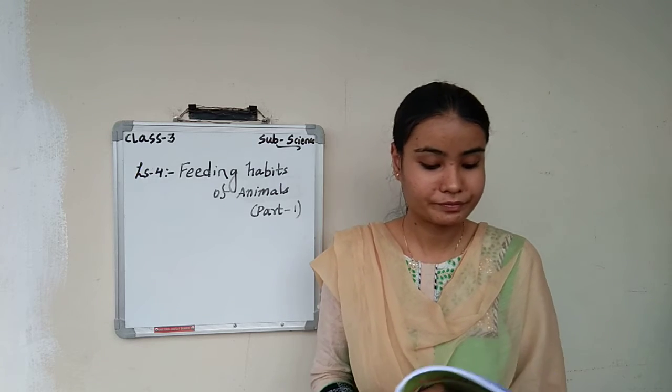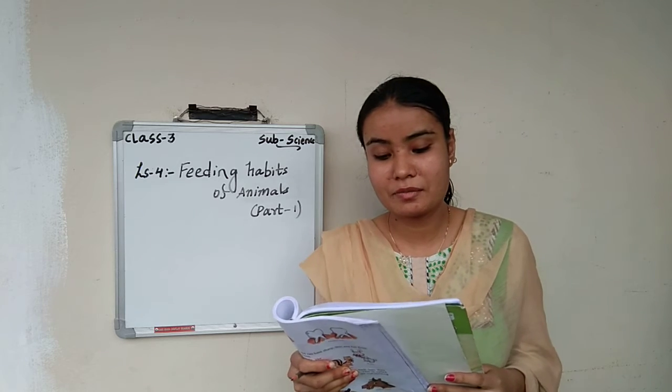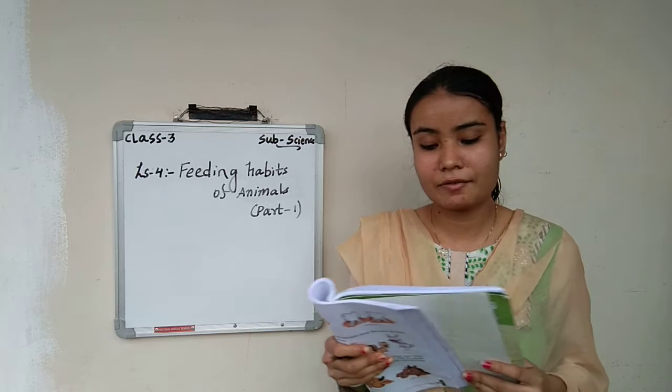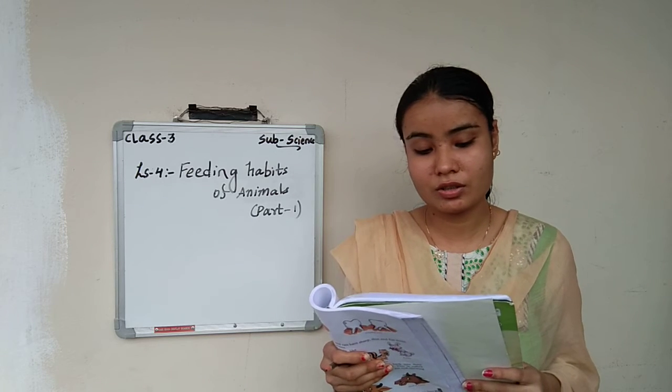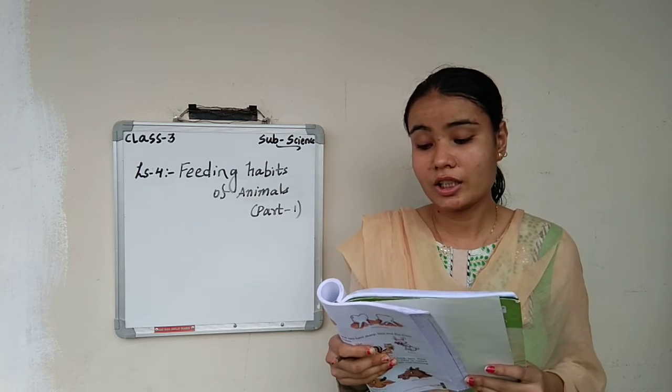Turn your page. Energy giving food. So animals like camels, mules, horses and oxen help us to carry loads. They also work at the farm. They need much energy to do a lot of work. They should be given grains and oilseeds, cake in their food.